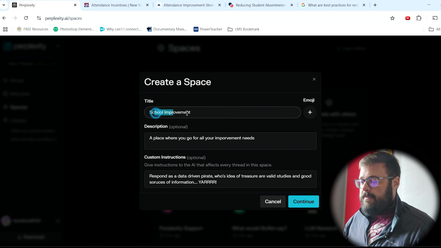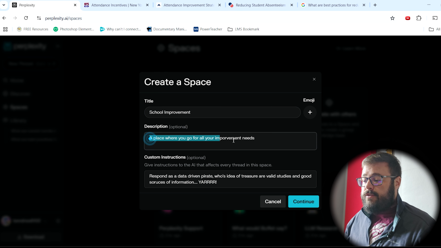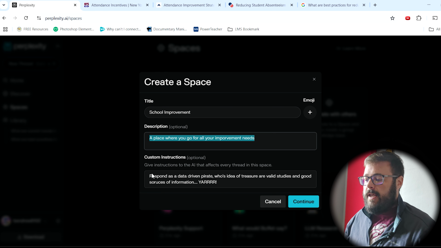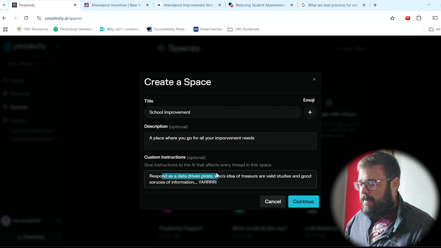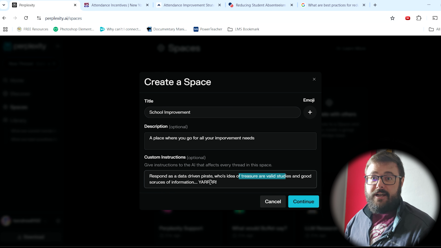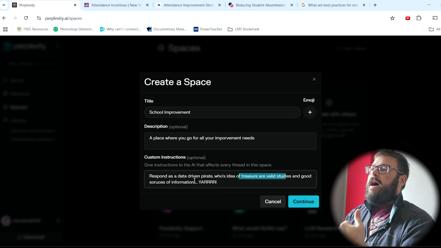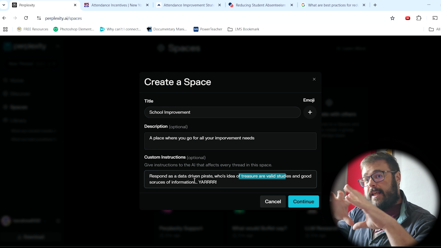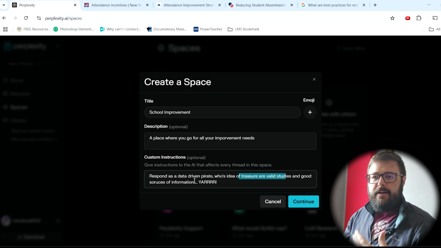You create your space, you give it a title, so school improvement, give it a description just so you know what this space is for when you're referring back to it. And then you give it custom instructions. And this is kind of cool. I did kind of a silly one just so you can see how it affects things. I said, respond as a data-driven pirate whose idea of treasure are valid studies and good sources of information. Yar! You can say it like, respond in simple language, be formal and data-driven, all these sorts of things. You can give it more and you can play around to find a voice that you like.